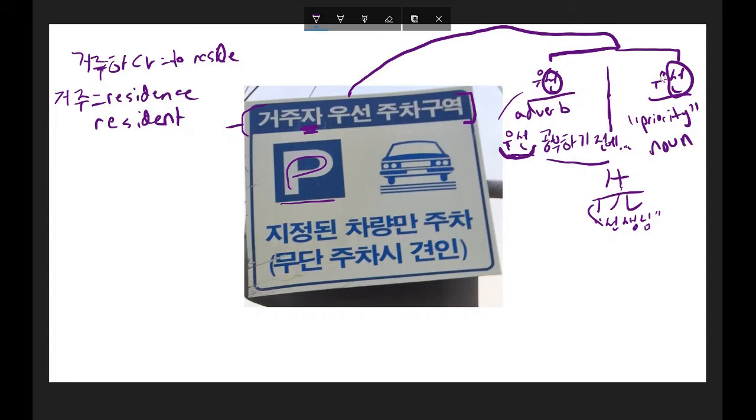But the u in each case, this u and this u, are actually different Hanja characters, and by that, they obviously have different meanings, if they have different characters in them. But anyways, this word priority here, it's a noun and it can be used just like any other noun, but oftentimes it's put before another noun, and this is another noun here, 주자구야, to indicate that it's a priority form of this noun. This is sort of describing it, and that's usually what adjectives do, but sometimes in Korean you see a noun describing another noun, and it's very similar in English.